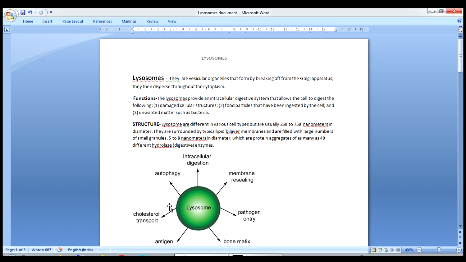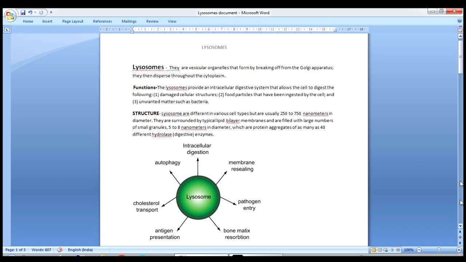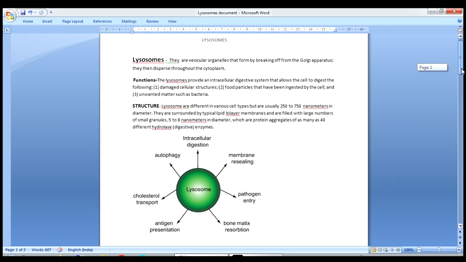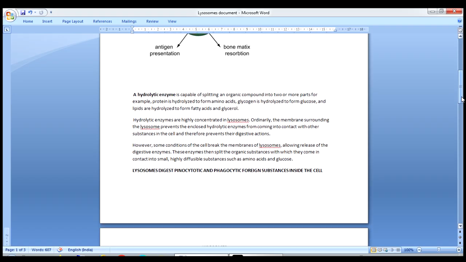The structure is also lipid bilayer covered, about 250 to 750 nanometers in diameter, and it contains small granules which contain 30 to 40 types of hydrolase enzymes. So each lysosome contains many small granules which contain hydrolase enzymes. These hydrolase enzymes will digest most of the compounds which enter the cell. They split the organic compounds into two or more, like glycogen into glucose, protein hydrolyzed to amino acids, and lipids hydrolyzed to fatty acids and glycerol.